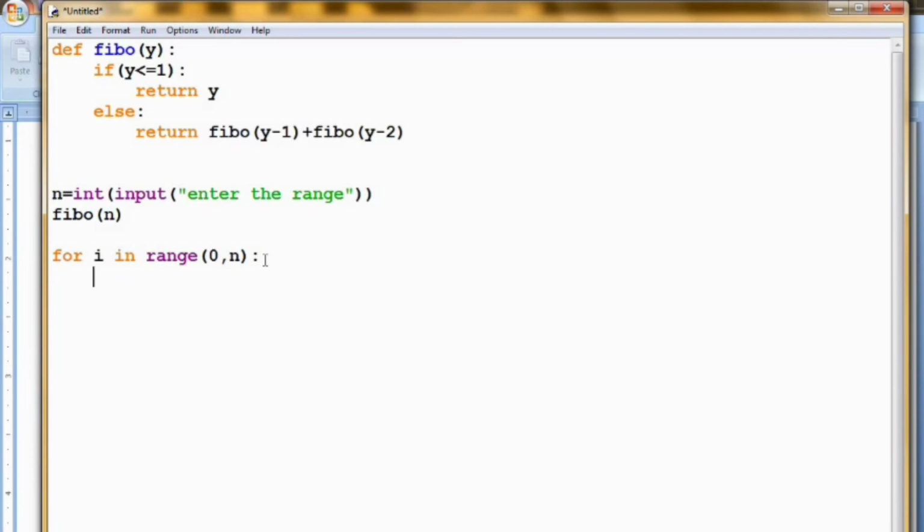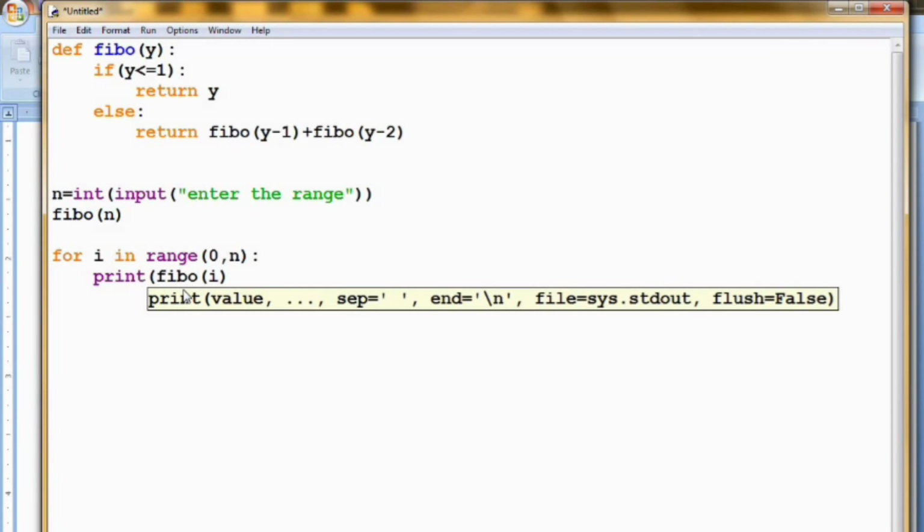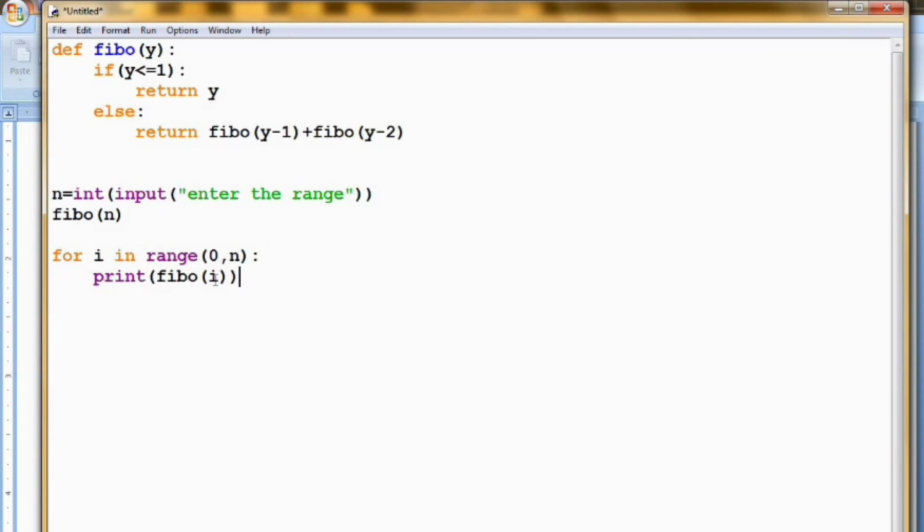Next I am using the for loop, and here I am calling the Fibo function of i. So now I am running the program. Before running I need to print the Fibo of i, so only then the output will be printed. So see here, first the i value will be 0. First 0 will go to this function. Then it checks whether 0 is less than or equal to 1. The condition is true, because 0 is less than 1 obviously. So it returns 0. Then first 0 will be printed.